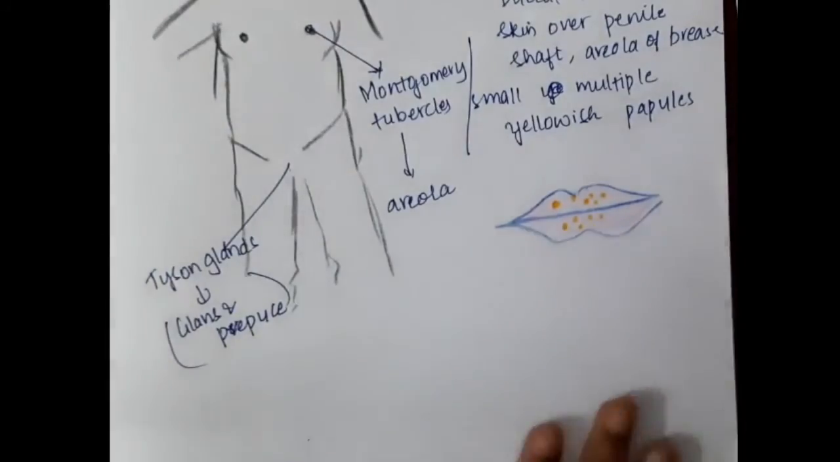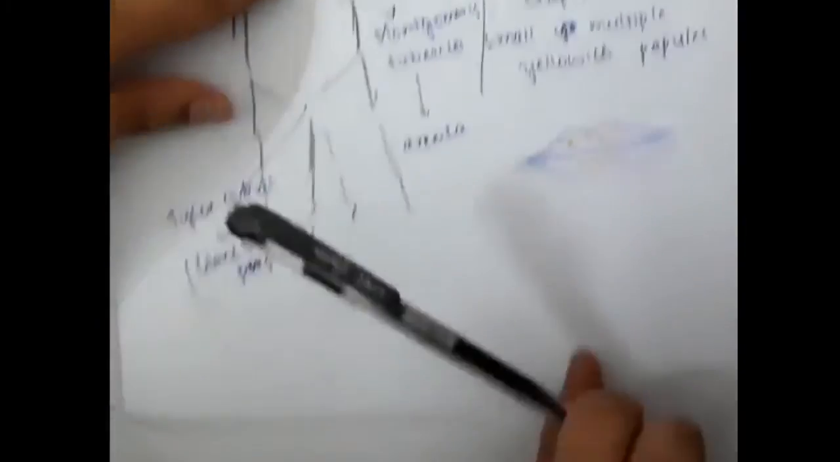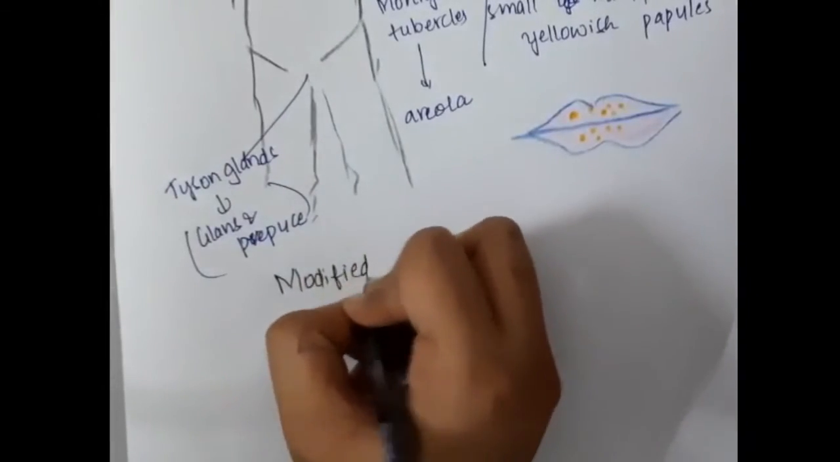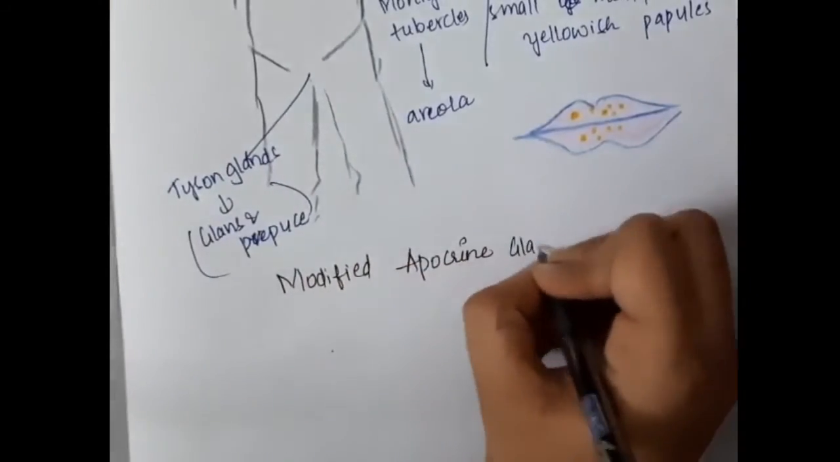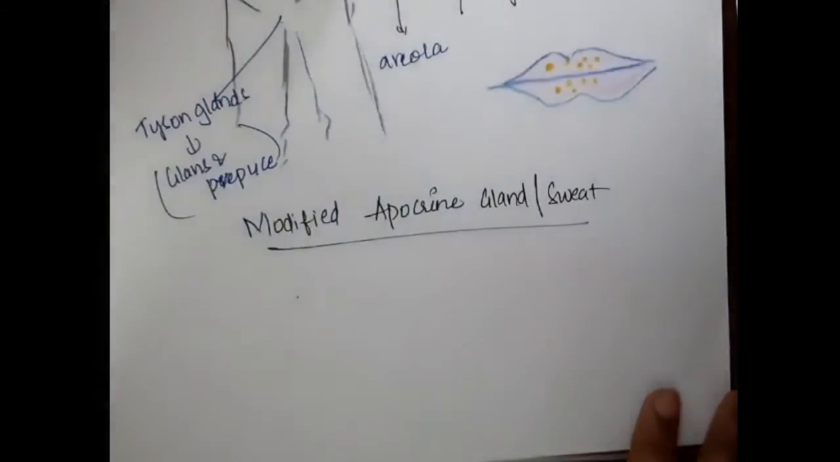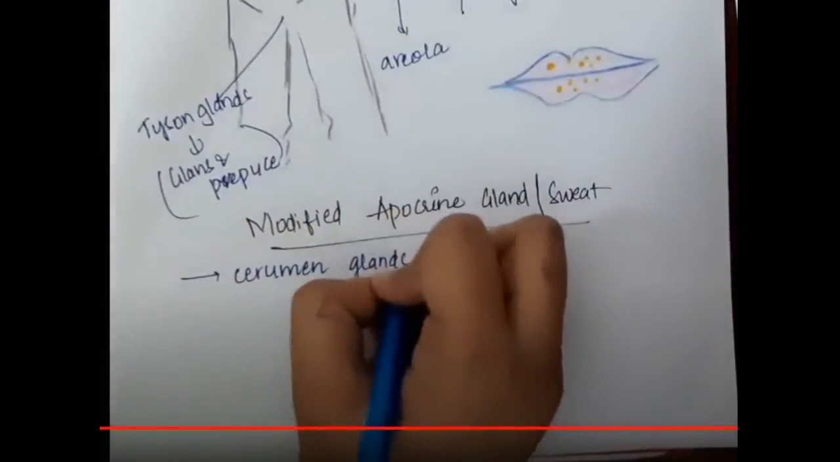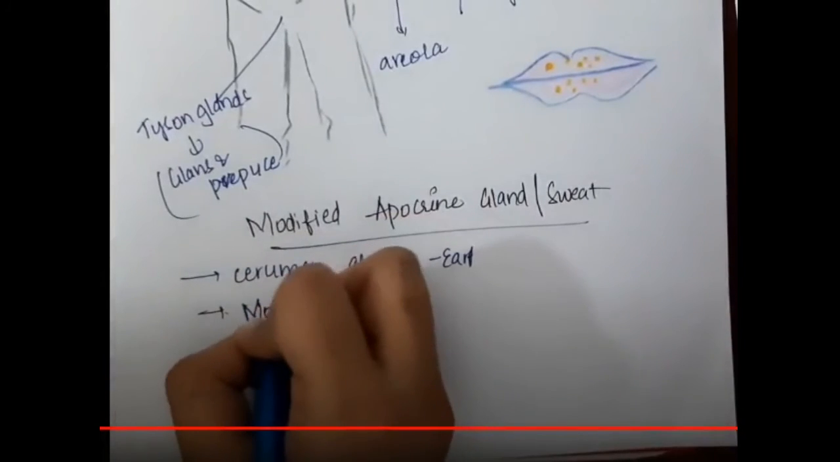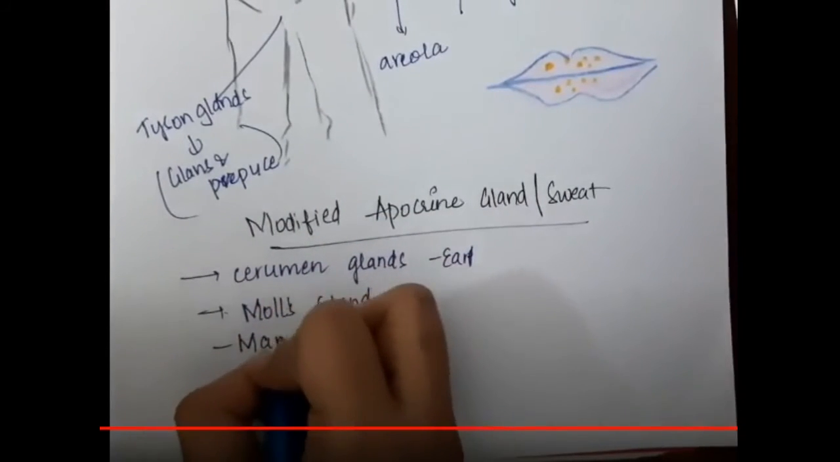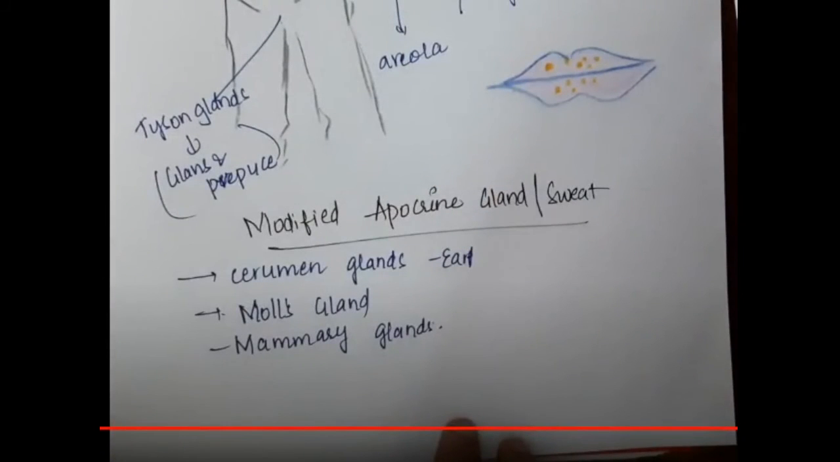Then we have to learn about the modified apocrine sweat glands. These modified apocrine sweat glands are mainly three. One, we have cerumen glands, which are present in the ear. Then we have Moll's glands, and also mammary glands. These are the modified apocrine or sweat glands. So this is about the sweat glands and sebaceous glands.